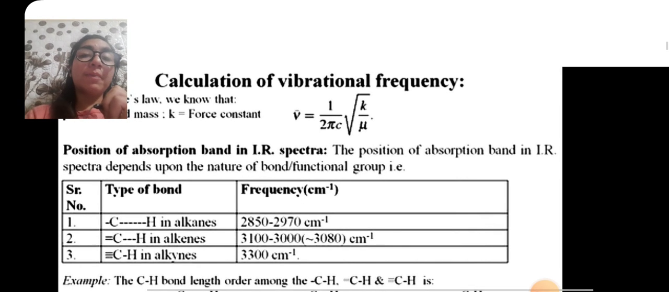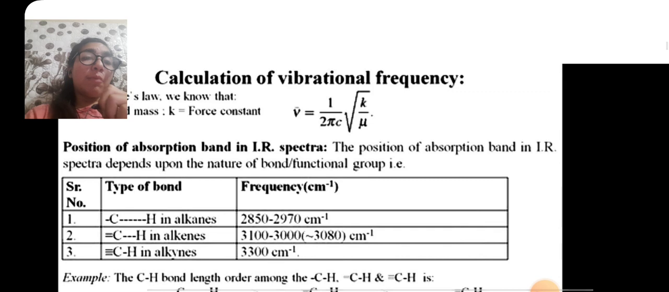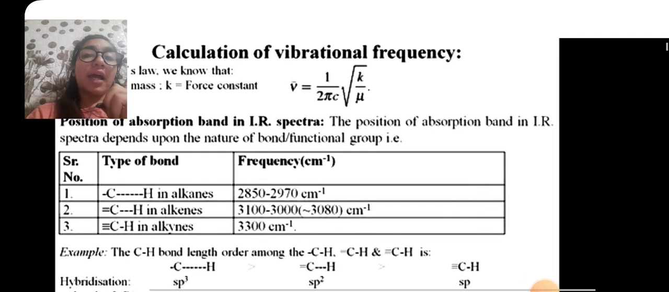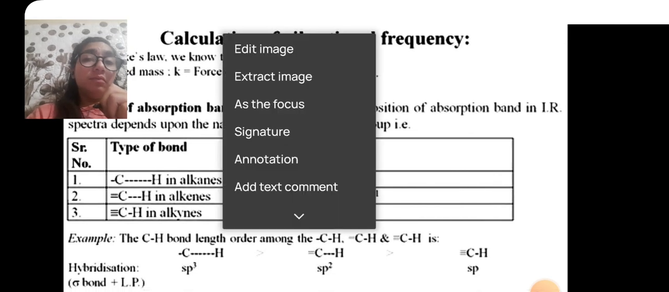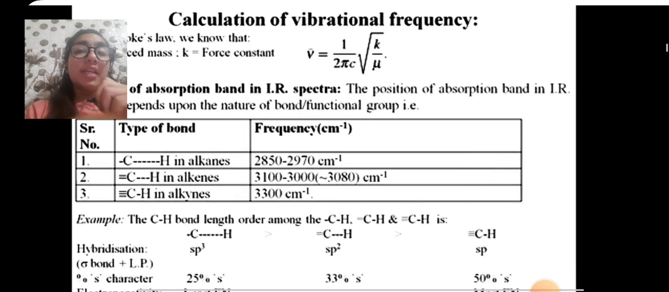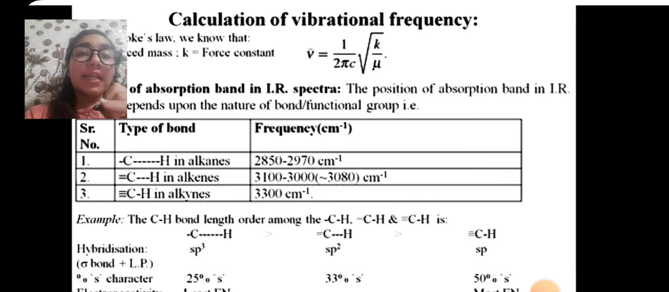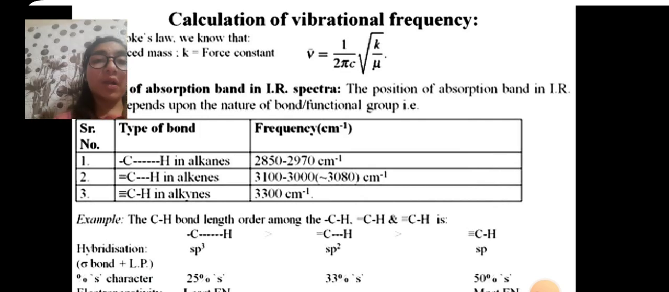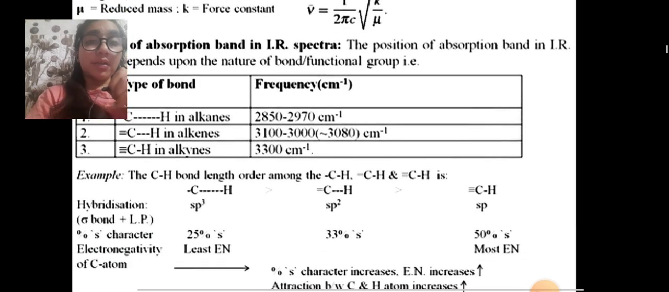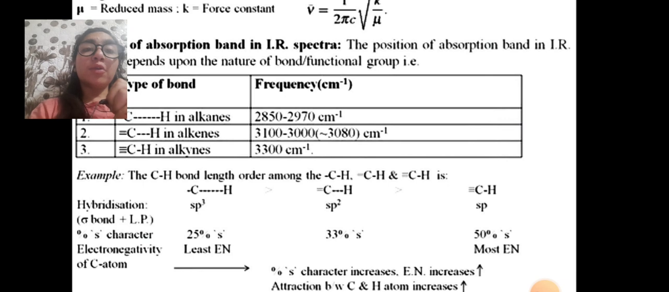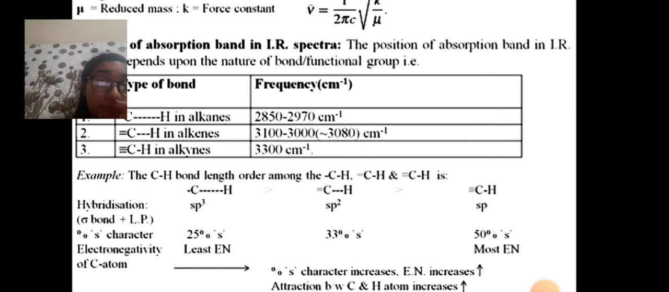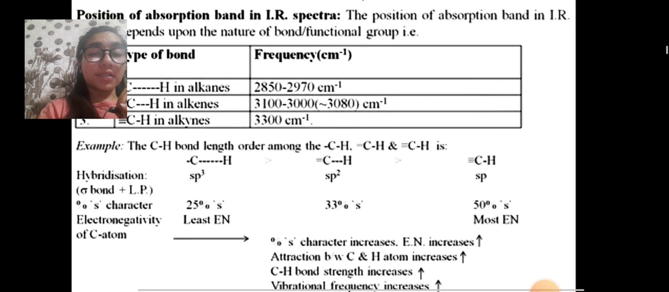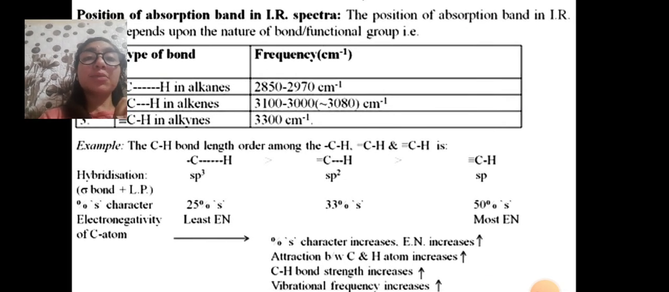Position of absorption band in IR spectra. The position of an IR absorption band depends upon the nature of the bond, functional group, and type of bond. Serial number 1: C-H in alkanes, frequency is 2850 to 2970 per centimeter. In alkenes, it is 3100 to 3000 per centimeter. In alkynes, 3300 per centimeter.